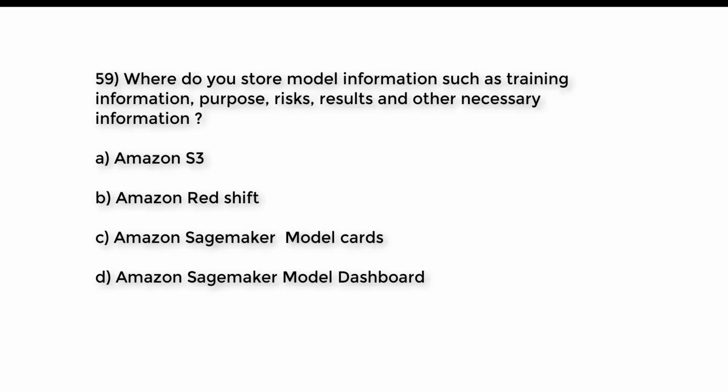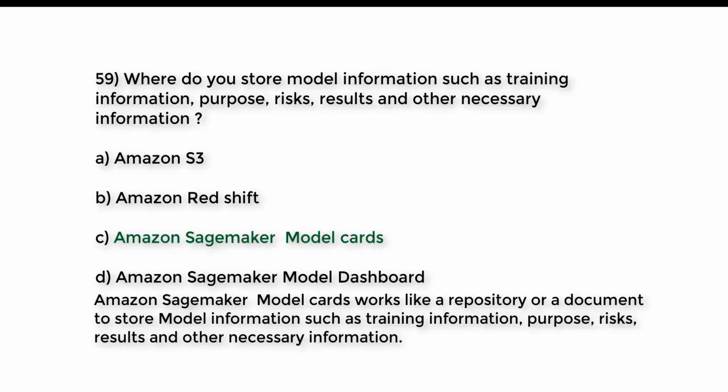Try to guess the right answer. And the right answer is option C. Amazon SageMaker Model Cards. Amazon SageMaker Model Cards works like a repository or a document to store model information such as training information, purpose, risks, results, and other necessary information.